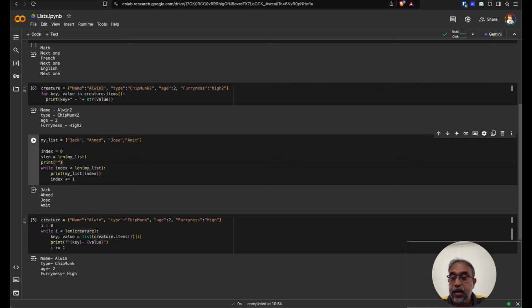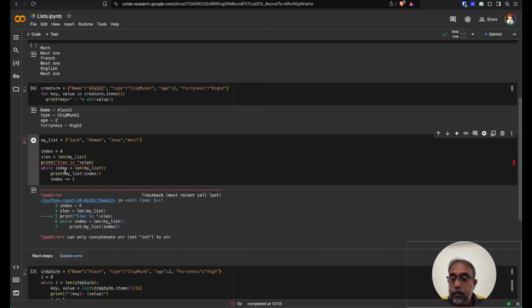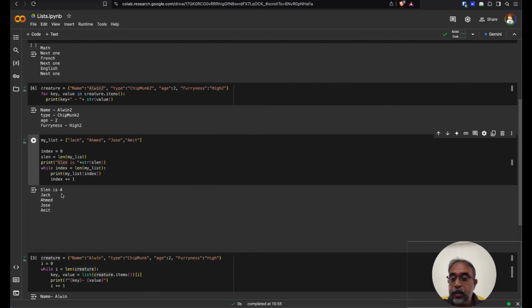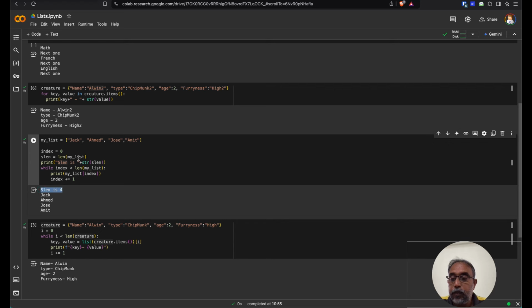Okay, I want to say something like slen is plus slen. Okay, but here is another problem, because it doesn't like that as a number. So don't forget to convert that with str as we did before. So there we go. Slen is 4.